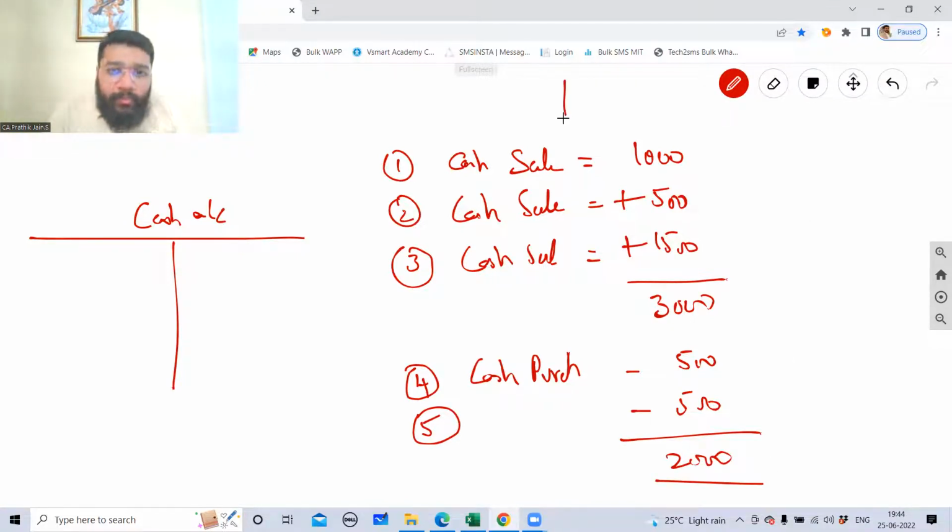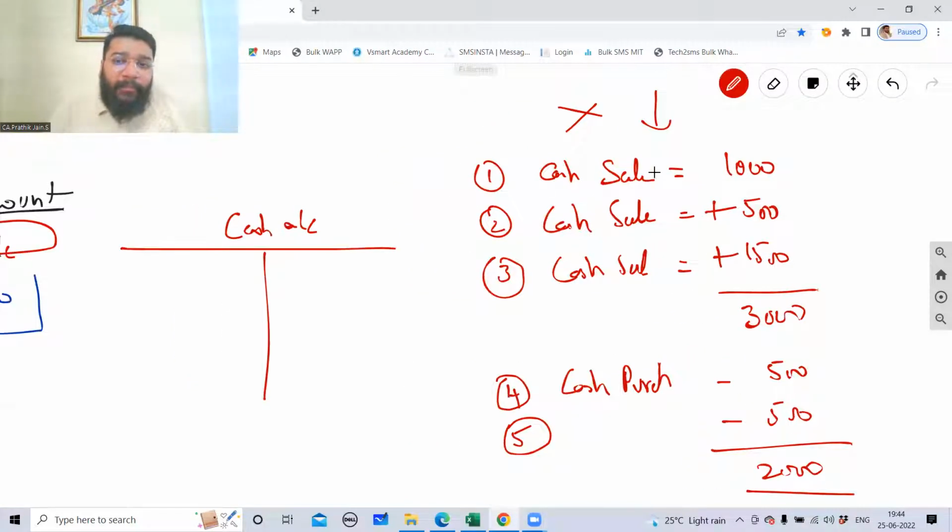So now this is one way of presenting it. Who presents this way? A layman who does not know accounts. The person who is learning accounting will not do this kind of presentation. They will do it as per the rules that are taught to them. Here, guys, they say that an account has to be divided into two parts. This is called the left hand side and this is called the right hand side. In accounts, left hand side always denotes debit. Right hand side will always denote credit.